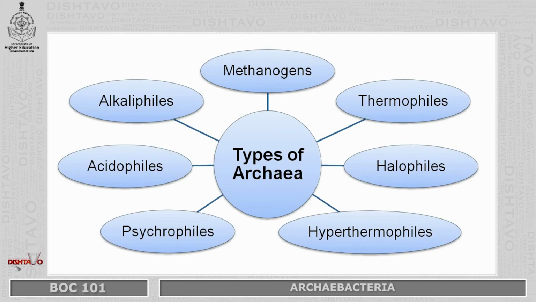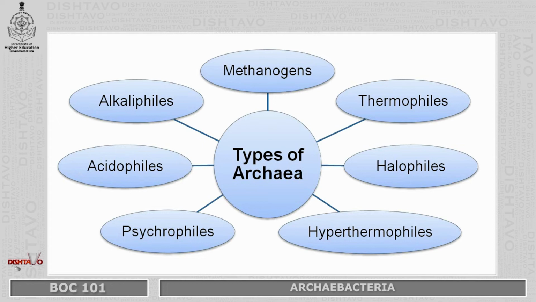Next is types of archaeobacteria, which is divided into 7 types, such as methanogens, thermophiles, halophiles, hyperthermophiles, psychrophiles, acidophiles and alkaliphiles.